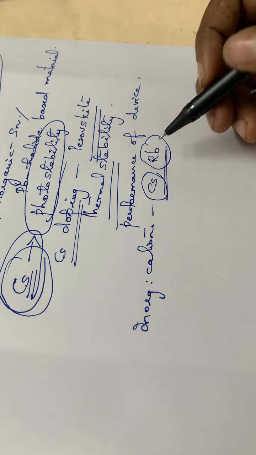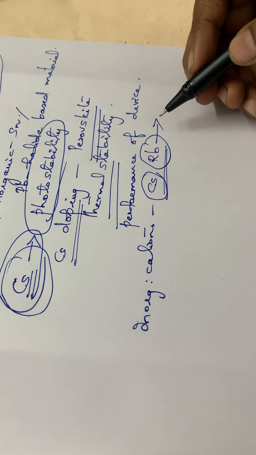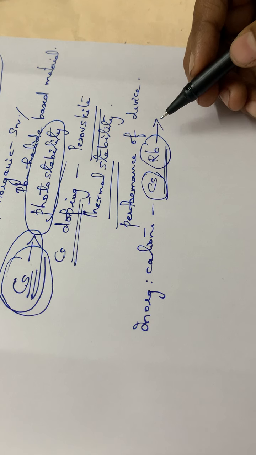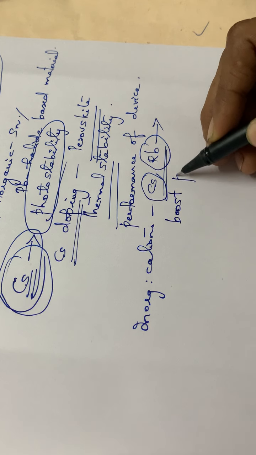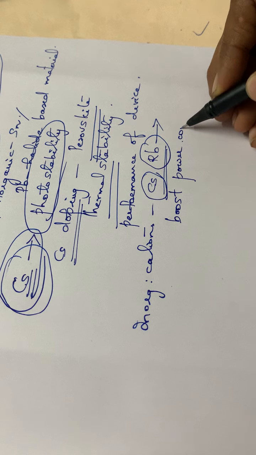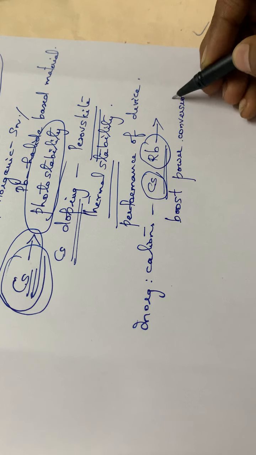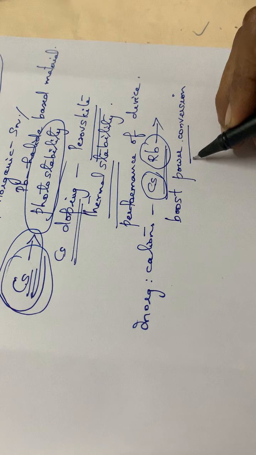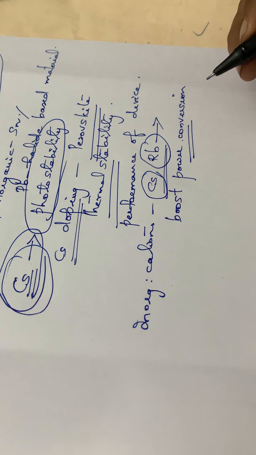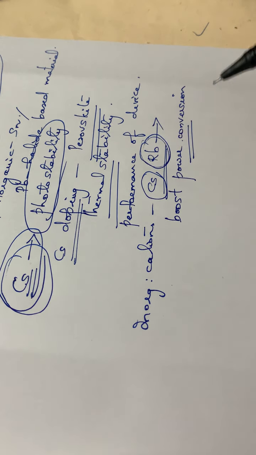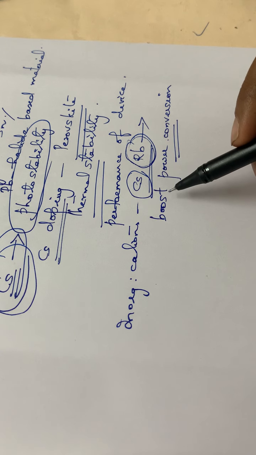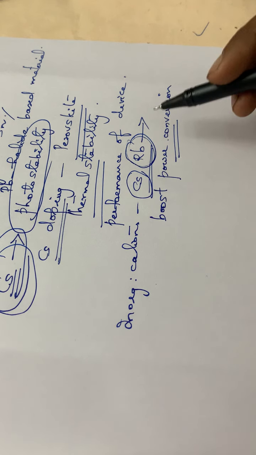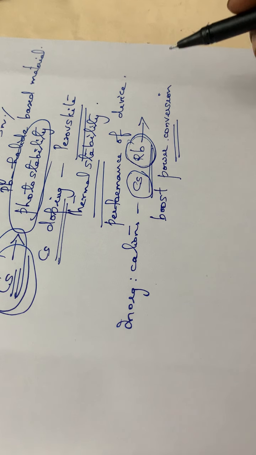This combination helps to boost the power conversion, meaning from light energy into electrical energy. Thereby we have more thermally stable and effective photovoltaic cells.